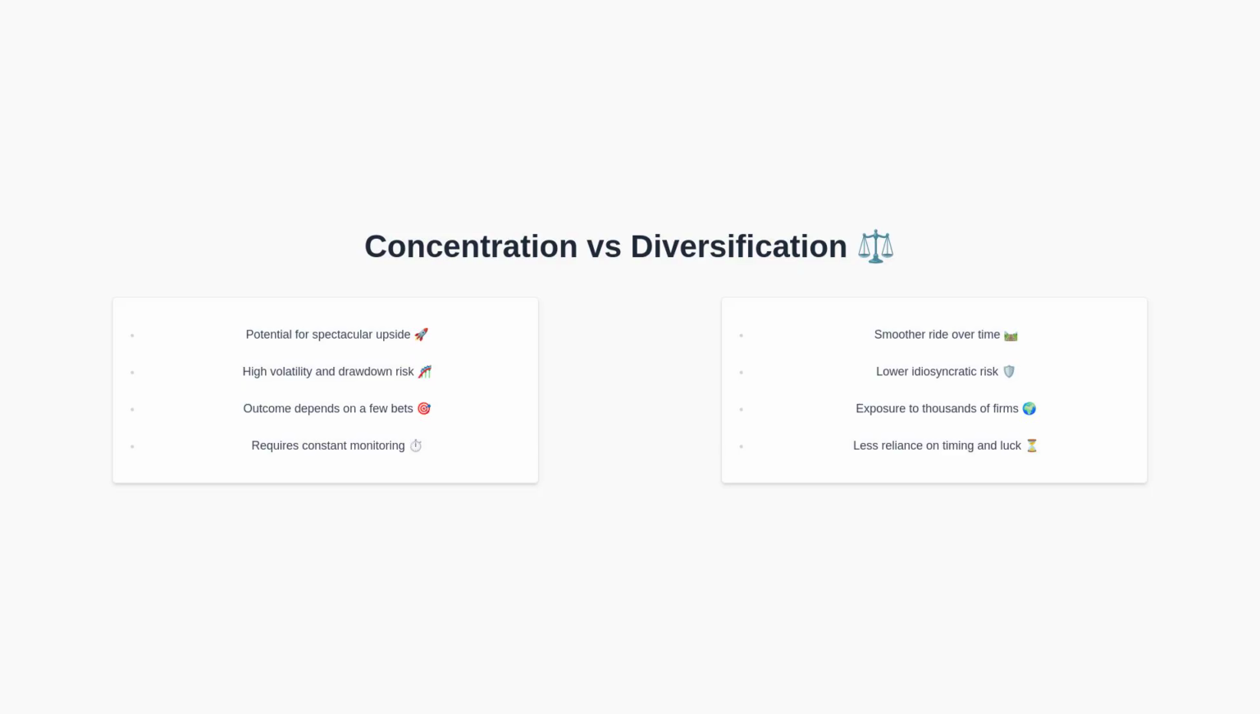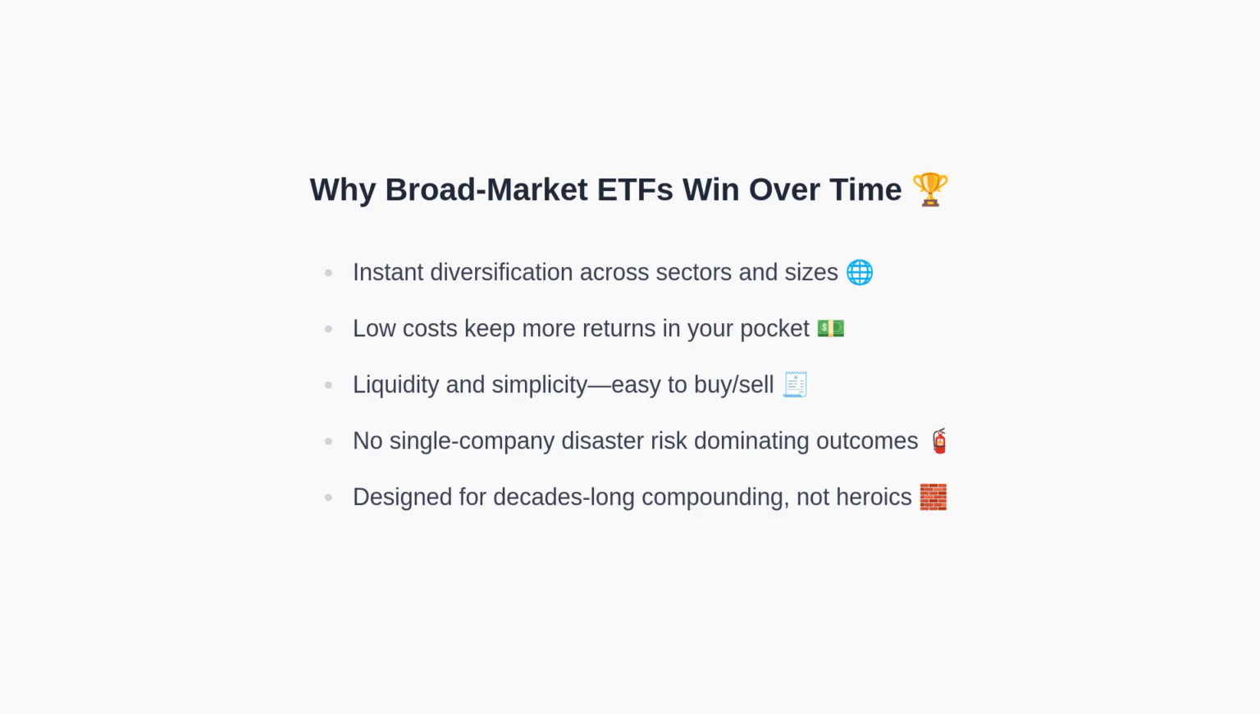Now let's detail why broad market ETFs are often the tool of choice. Broad market ETFs provide immediate diversification across thousands of companies. Their low fees mean you keep more of what you earn. Liquidity and simplicity make implementation straightforward. Most importantly, no single company's failure can dominate the outcome, which supports a compounding-focused plan.